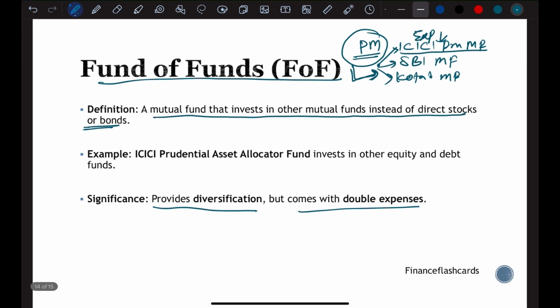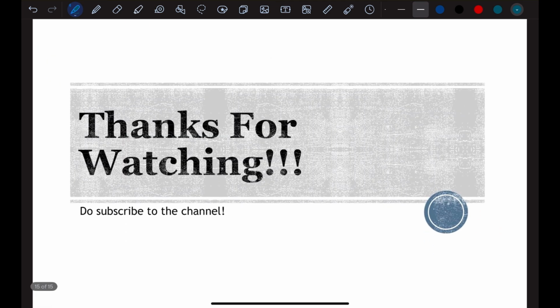So these were the few basic terms that you should know before investing in mutual funds,